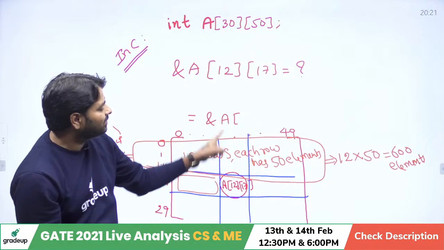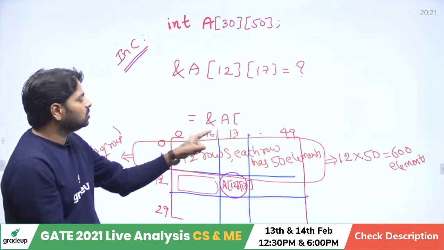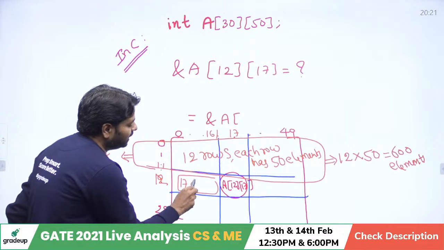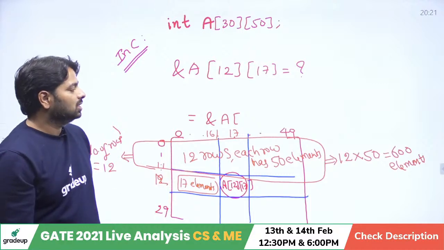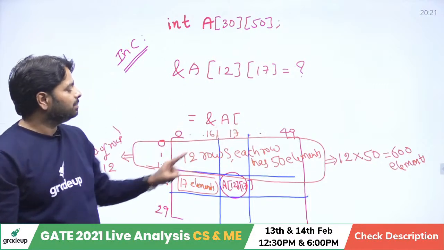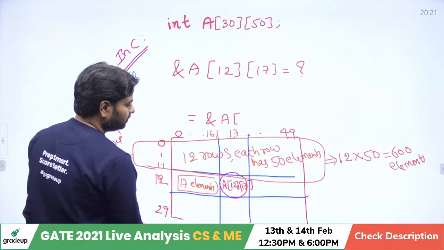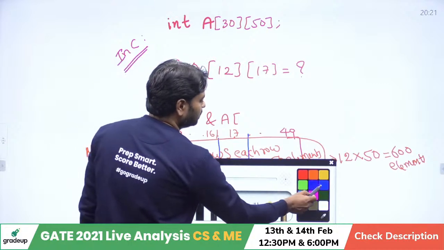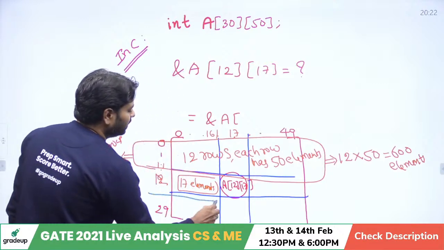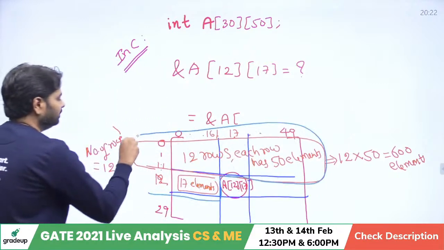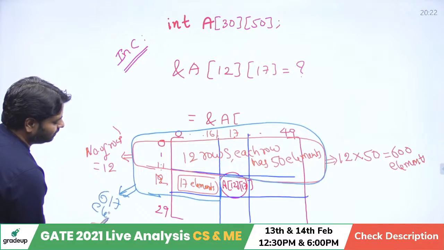In this row, how many elements are there from here to here? This is the 17th column, which means 16 you need to calculate. So 0 to 16, here 17 elements are there, because that many columns are there. So total when you look at 600 plus 17, from here to here, 617 elements are there.